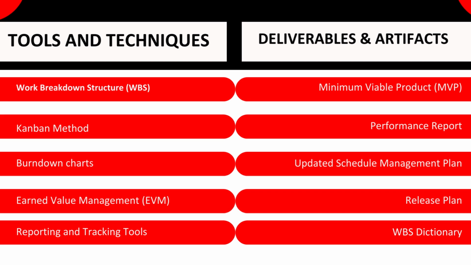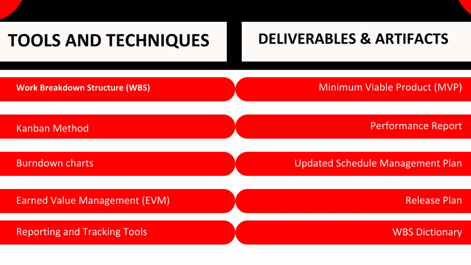It is a popular tool for tracking progress and estimating when a project will be completed. For example, a software development team is working on a new mobile app. The team creates a burn-down chart to track their progress. The burn-down chart shows that the team is on track to complete the project on time.